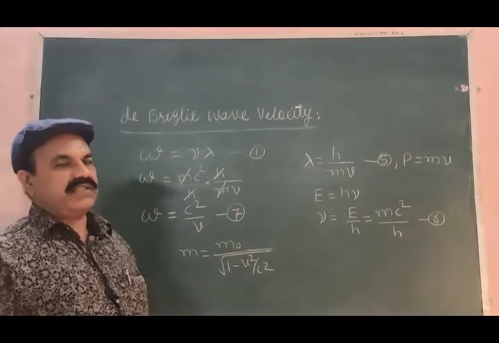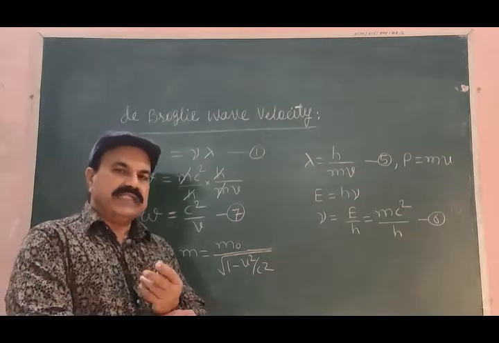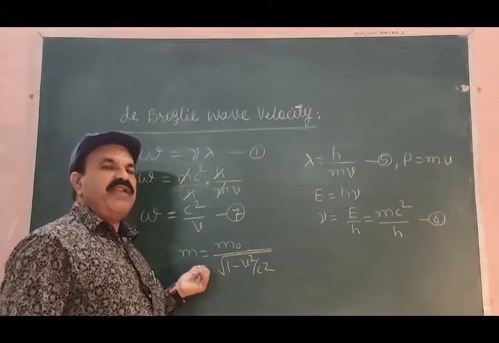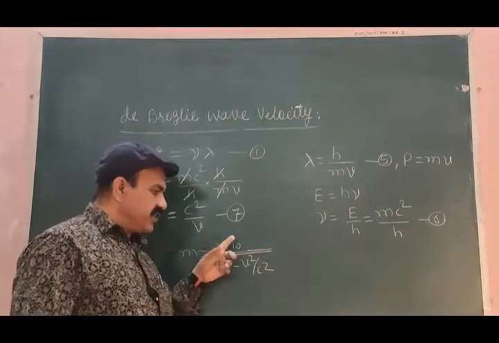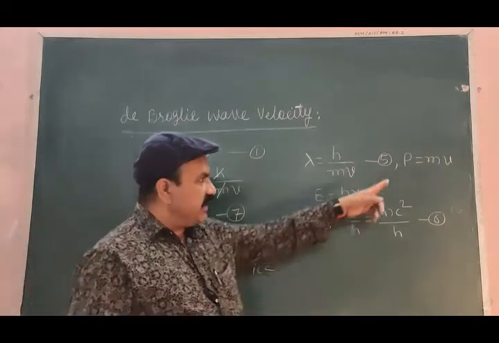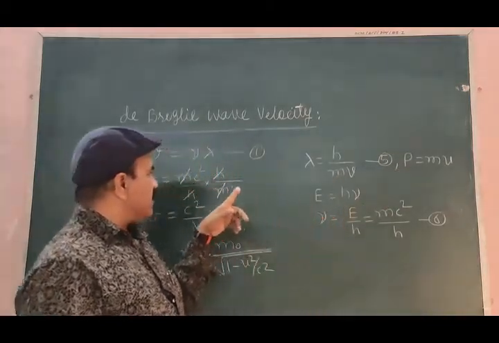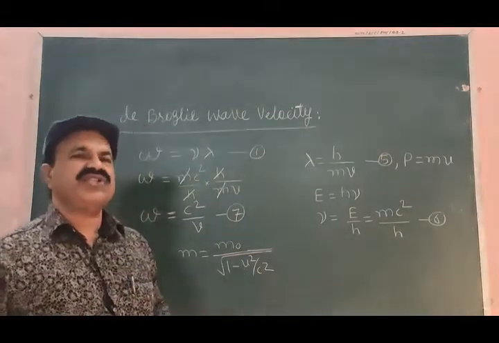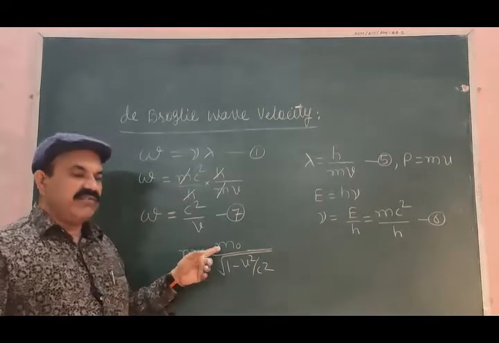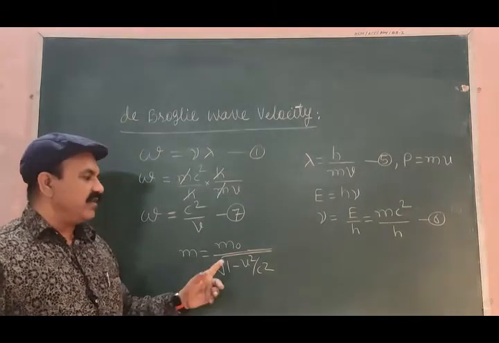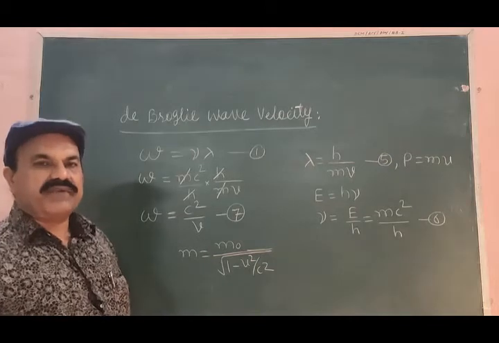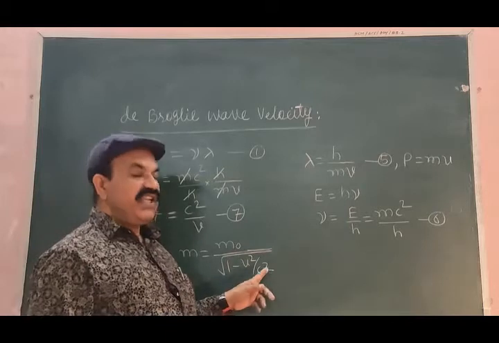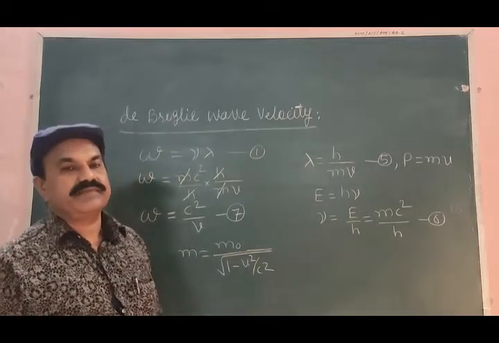Relativity of mass. According to the theory of relativity, the mass of any body in motion is given by this formula. These are the masses of the same body when it is in motion. M is equal to m0 divided by the square root of 1 minus v square by c square. What is v? Velocity of motion of the body. What is c? Velocity of light.